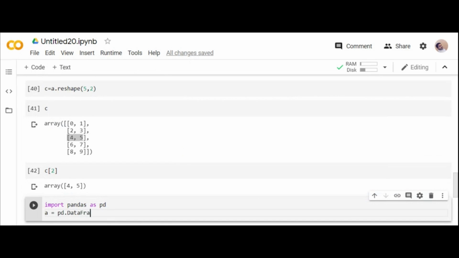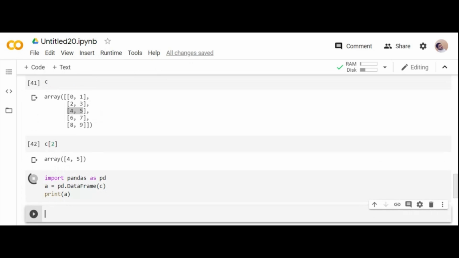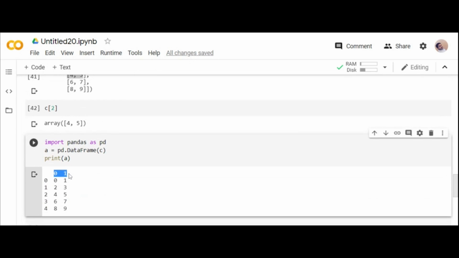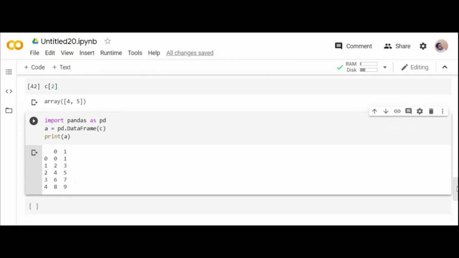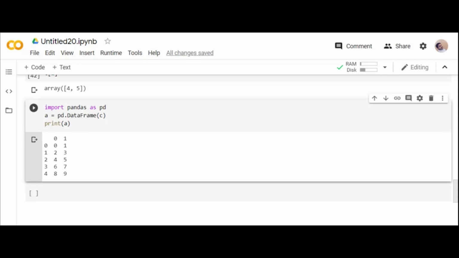pd.DataFrame of, you can give your input C and you see the output. You will wonder how that is formed. See, print of A: these are called columns and these are called indexes. 0, 1, 2, 3, 4 are called indexes and 0, 1 are called columns. Data frame is nothing but a tabular representation of data with the help of pandas. One dimension is a series, which is similar to a list or dictionary. Multi-dimension is an array where you will have all the methods.